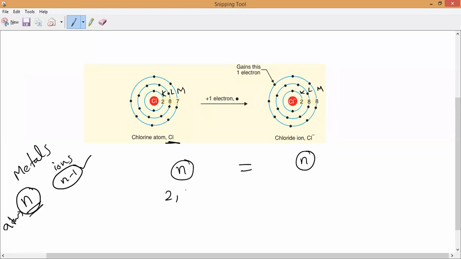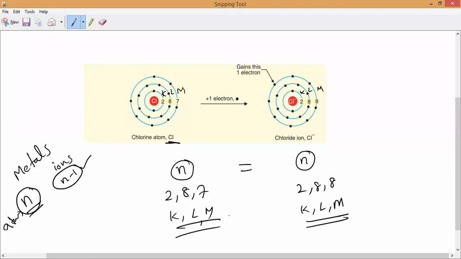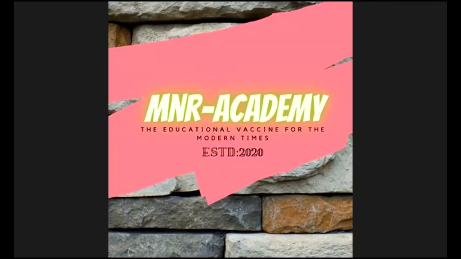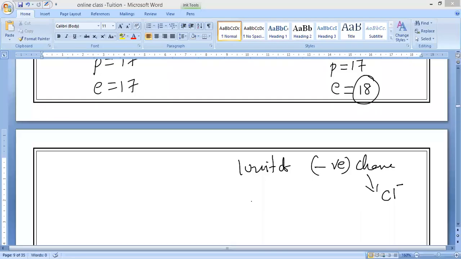So here, 2, 8, 7: K, L, M. Here also, 2, 8, 8: K, L, M. That's all. 3 shells equals 3 shells. Any change in this? So by gaining electrons, there is no change in shells, but by losing electrons, one shell will reduce. That you should remember. Is it okay? Any doubt?